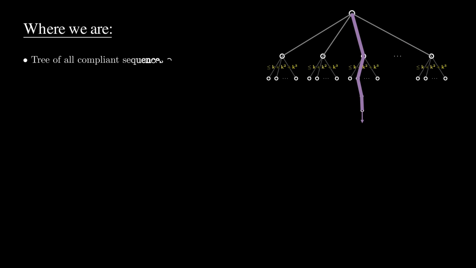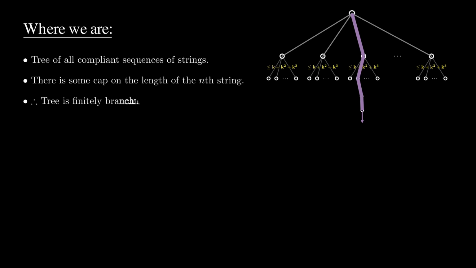So here's where we are. We have a tree of all possible compliant sequences of strings where there is some cap on the length of the nth string. That cap means that our tree is finitely branching. In other words, there are only finitely many choices for the nth term. And we know there are no rays in this tree because a ray would correspond to an infinitely long compliant sequence, and we know those don't exist.